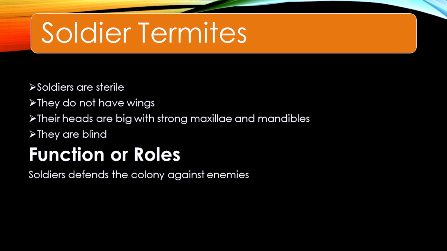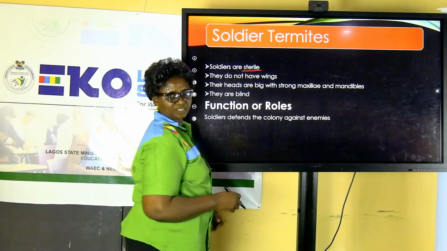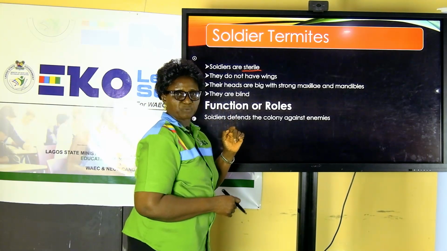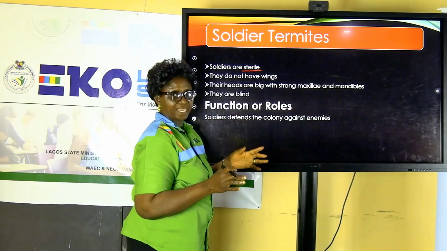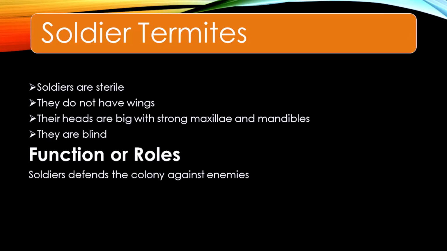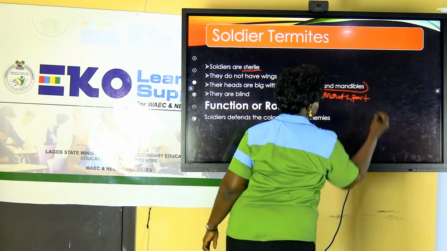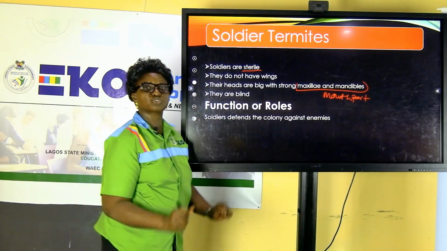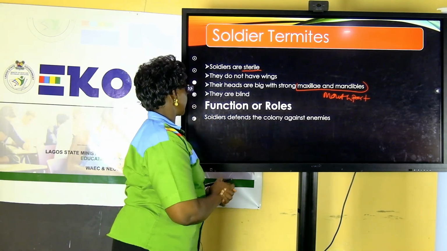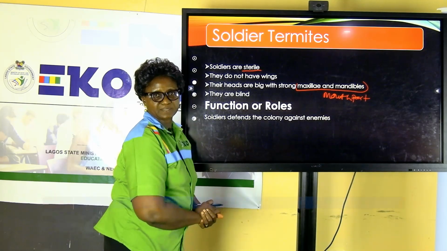Soldiers are sterile. Unlike the winged reproductives that we said are fertile, these ones are sterile. They cannot reproduce. They do not have wings. They lost that ability. Their heads are big with strong maxillae and mandibles. That is the mouth part. When we are talking of mandibles and maxillae, we are referring to the mouth parts. We say they have strong ones. They use these to carry out their role. They are blind. They cannot see.